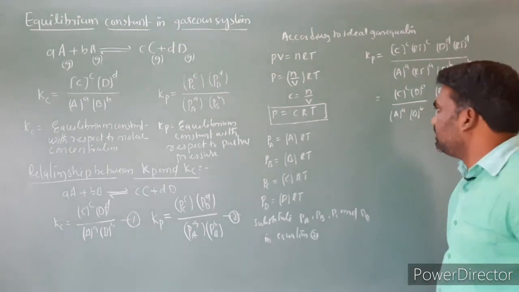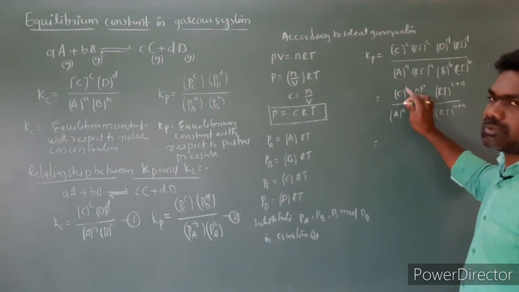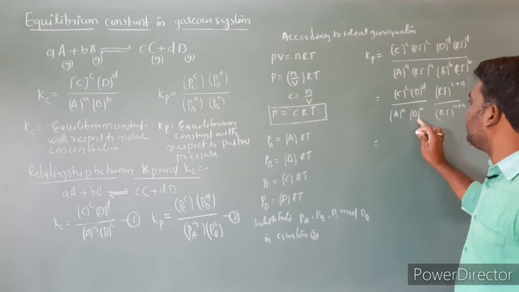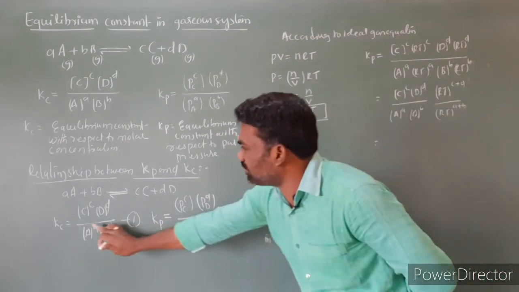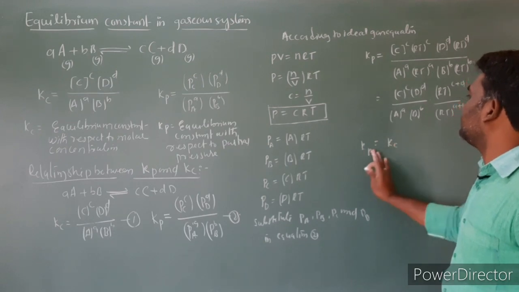The concentration part, [C]^c [D]^d by [A]^a [B]^b, is nothing but equation number 1, that is Kc.